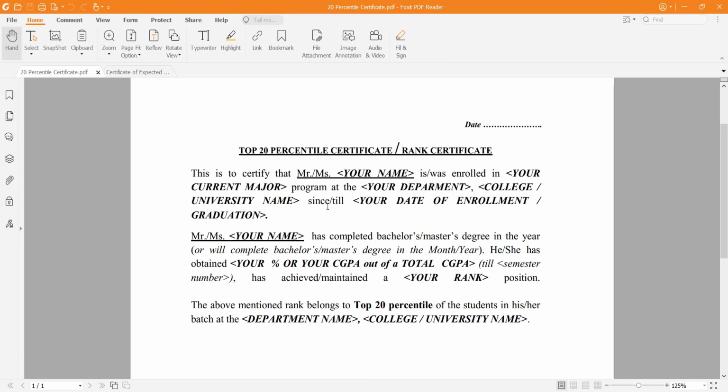And let's say if you are a graduate student, if you have already graduated from that particular university, then you can say that Mr. Gaurav Kumar was enrolled in that particular major from that department till the date of graduation. So you can edit it as per your own requirement.